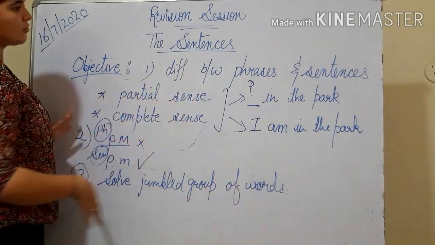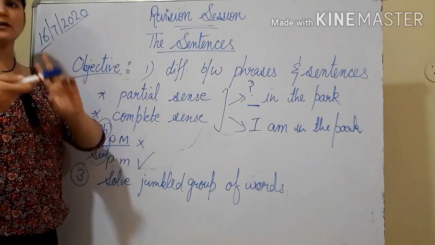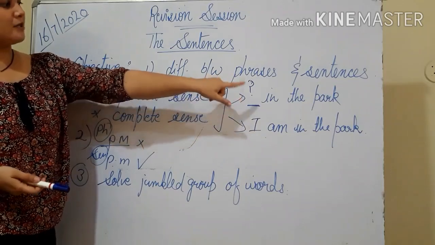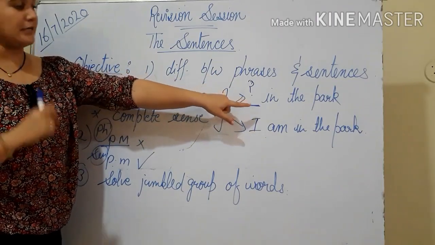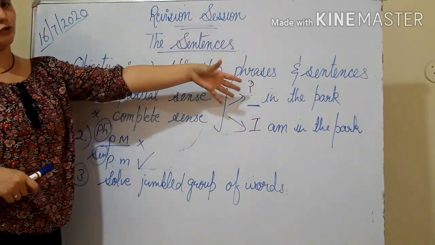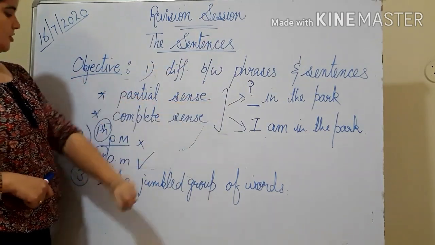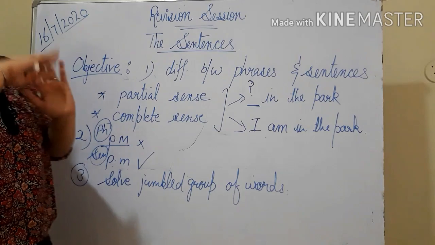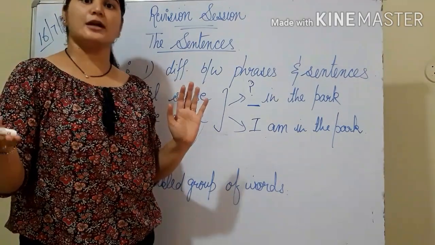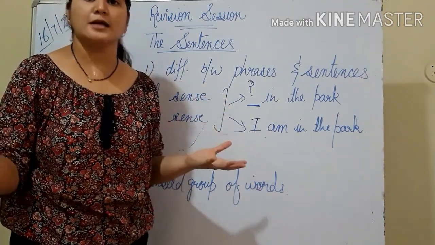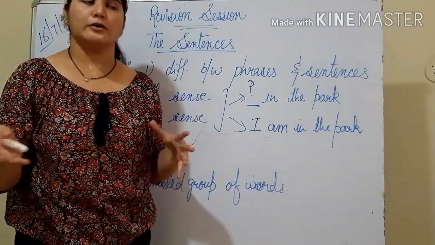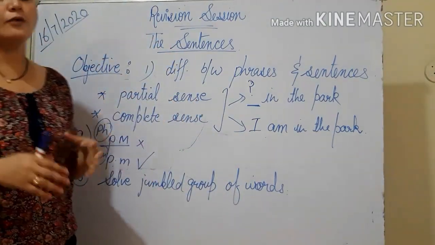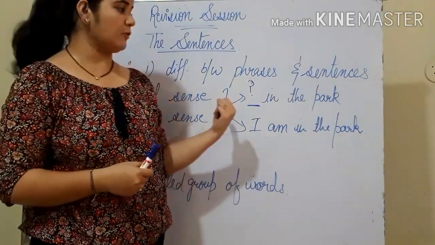So after going through the chapter you must be knowing what are phrases, what are sentences and how you can differentiate by just looking at it. Because punctuation marks जो हम proper sentences में use करते हैं वो phrases में नहीं होते. This is how you can differentiate. Then the third objective was to create sentences with the help of jumbled words and you can arrange them in proper order. Now coming up to the UTs, which kind of questions I'll be asking from this chapter.